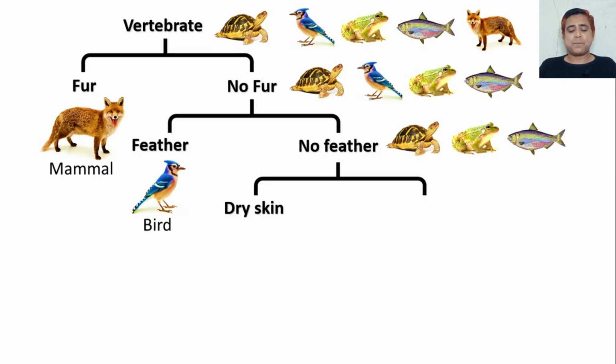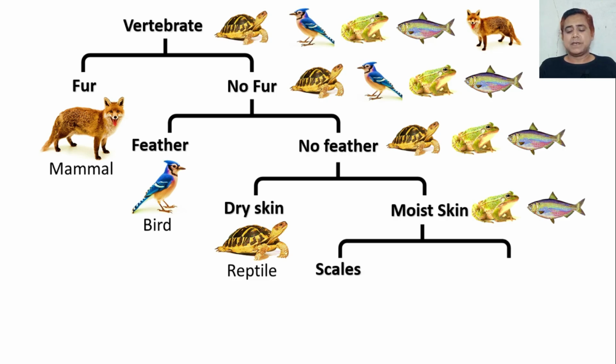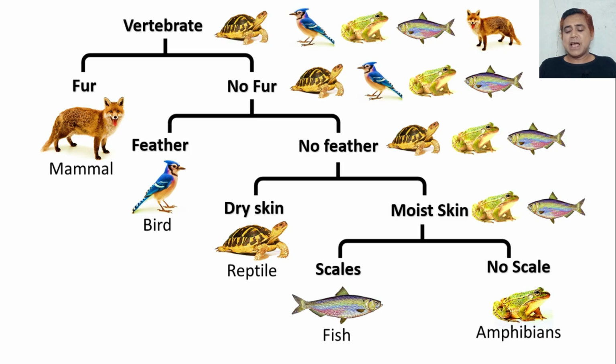At the next step, we find which organism has dry skin. The organism with dry skin will be separated, and the organisms which don't have dry skin, or we can say have moist skin, are placed on the other side. Now, the organism with scales is the fish. The organism without scales is the frog, an amphibian.